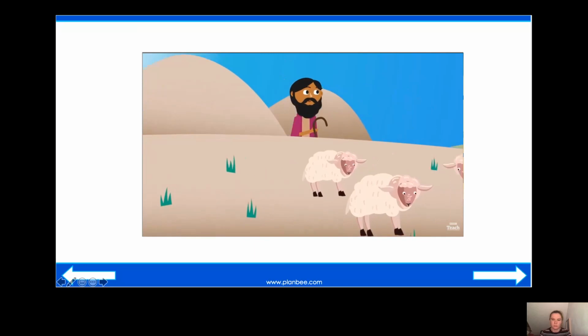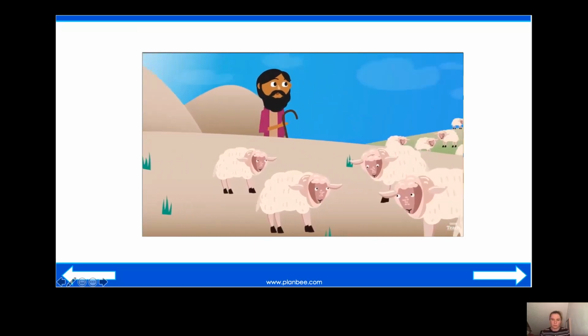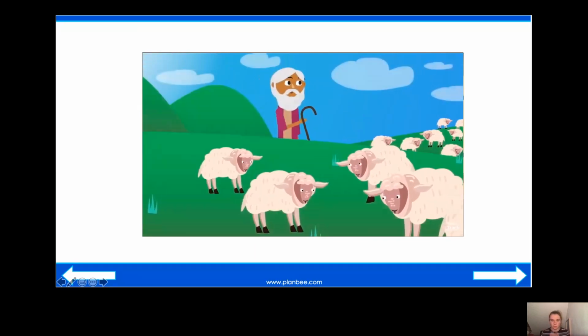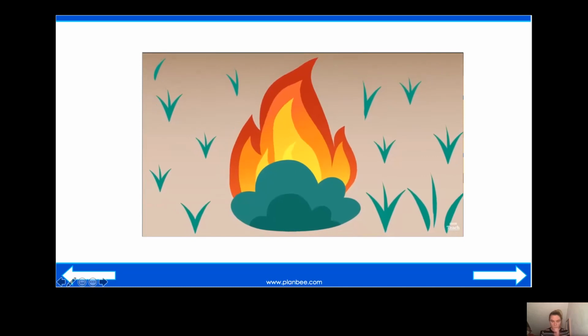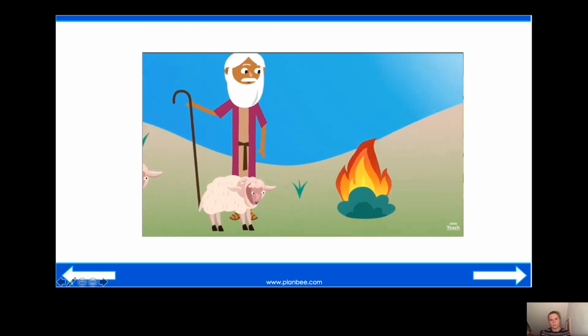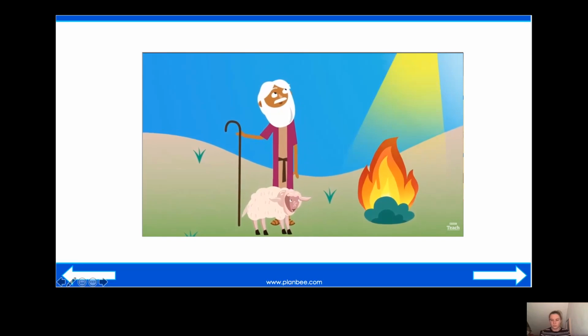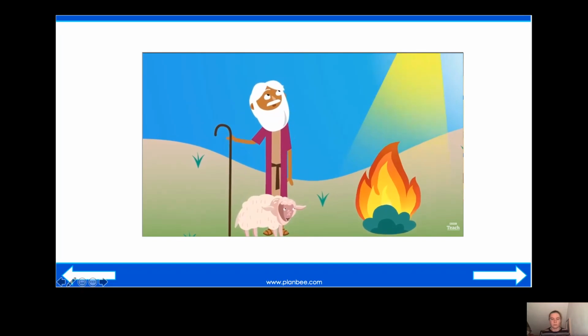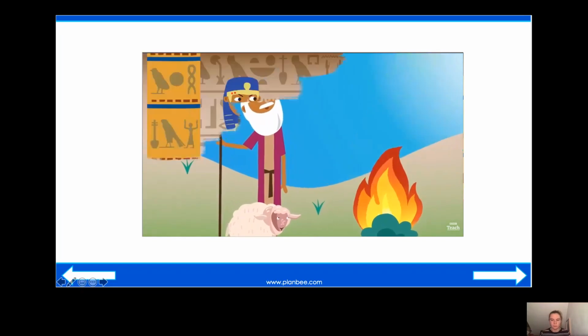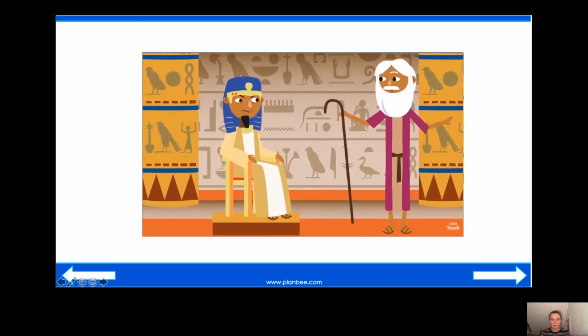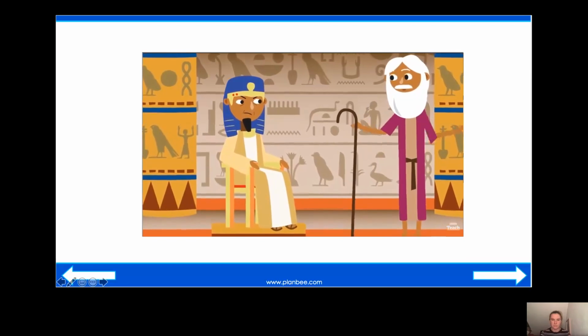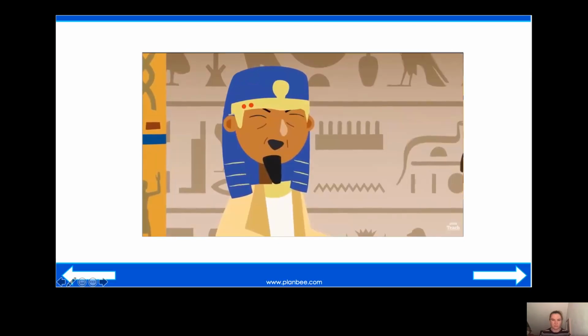Moses worked there as a shepherd for many years. One day, he saw a flaming bush in the desert. As he came close, he heard God's voice. "Go back to Egypt. Tell Pharaoh to let my people go." Moses traveled back to Egypt and demanded that the Pharaoh set his people free. The Pharaoh laughed and said, "No way."